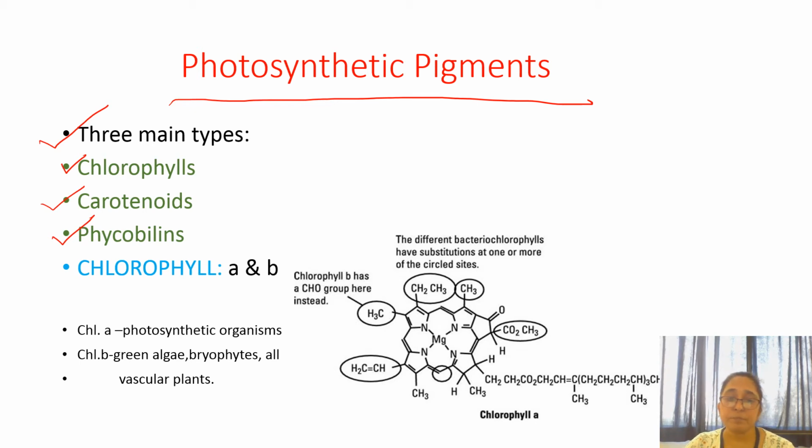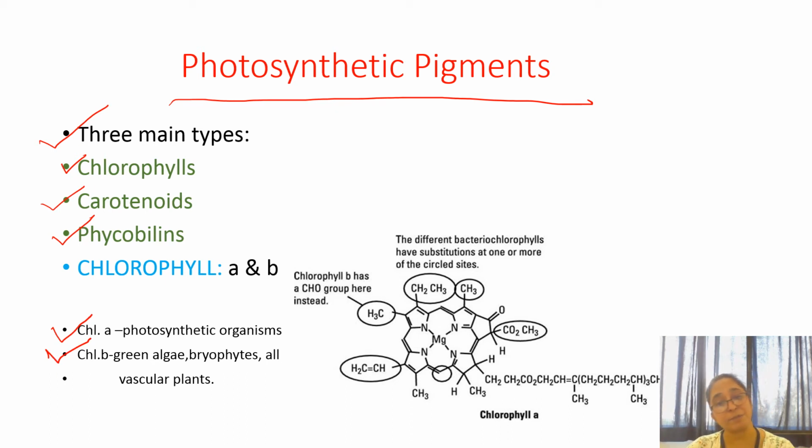Here you can see I have drawn the structure of chlorophyll A. This chlorophyll A pigment is present in all photosynthetic organisms, except the photosynthetic bacteria. And chlorophyll B is present in green algae, bryophytes and all vascular plants.